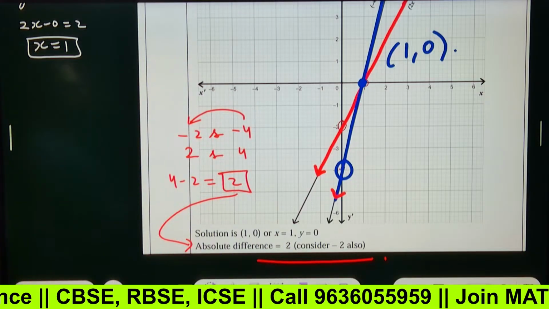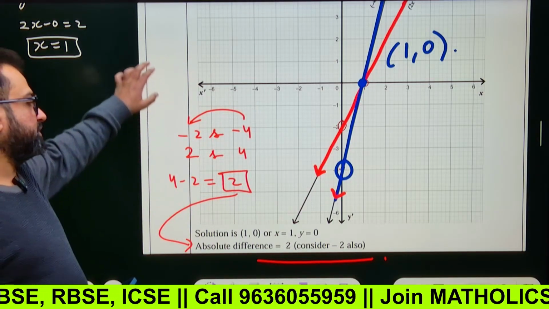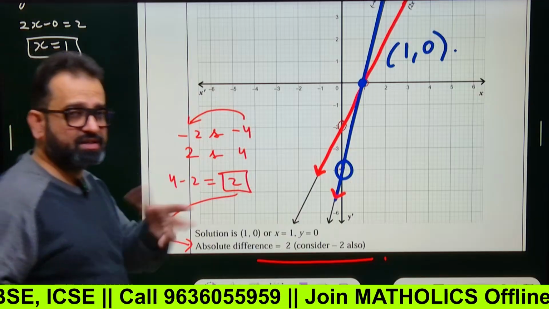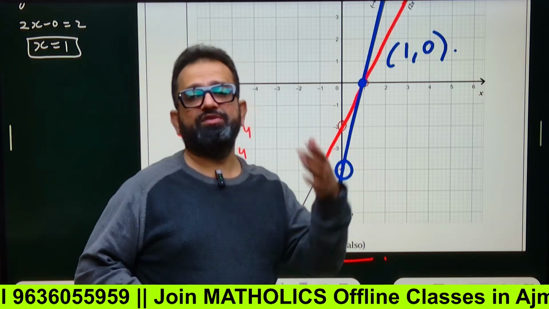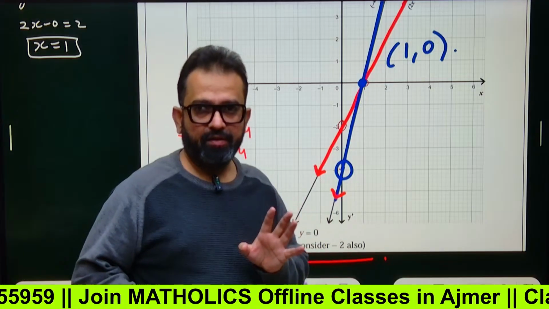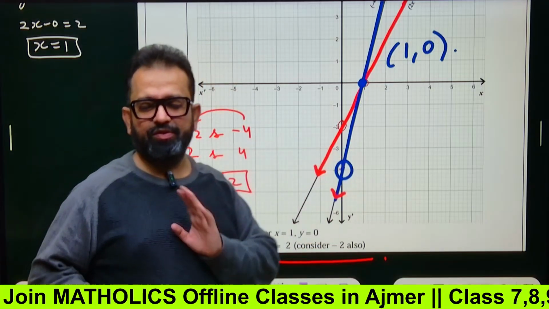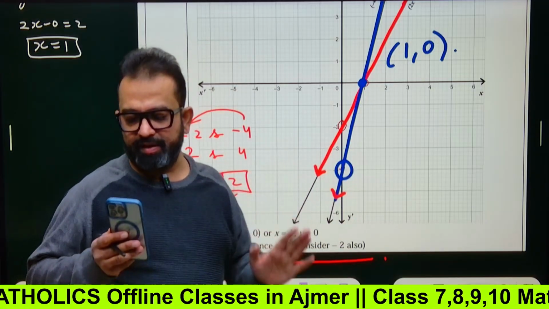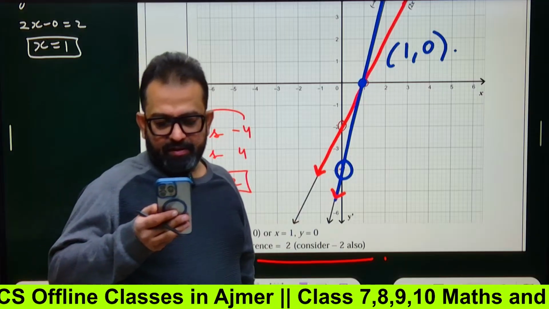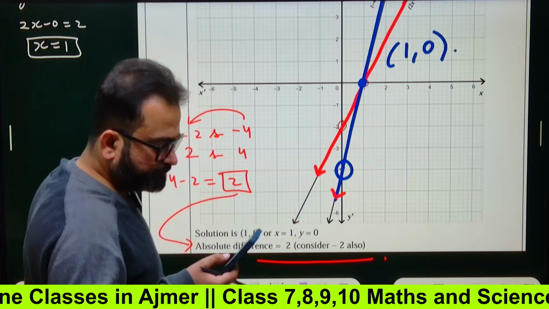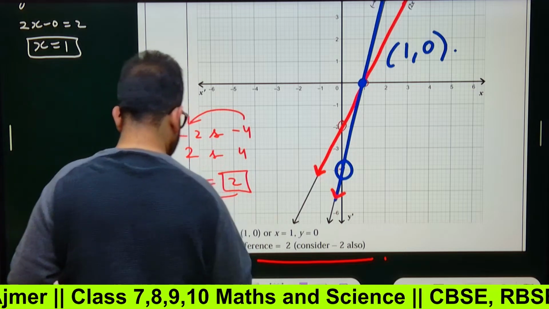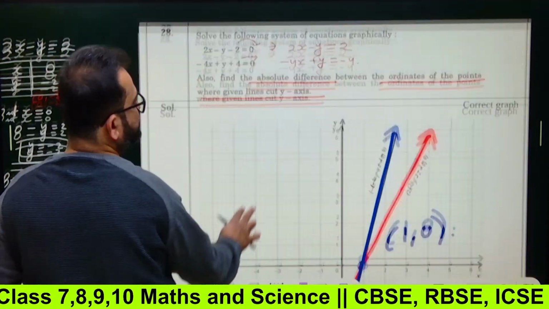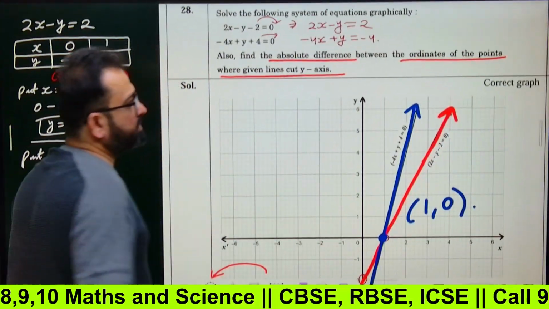Sorted, got the point. Absolute means what? Absolute value. Minus 5, absolute value is 5. Minus 2, absolute value is 2. So the difference between 5 and 2 is 3. Similarly, minus 2 and minus 4, absolute values are 2 and 4, and the difference will be 4 minus 2, that is 2. Got the point? This is the way you are going to solve. This question is in front of you, you keep on solving it.